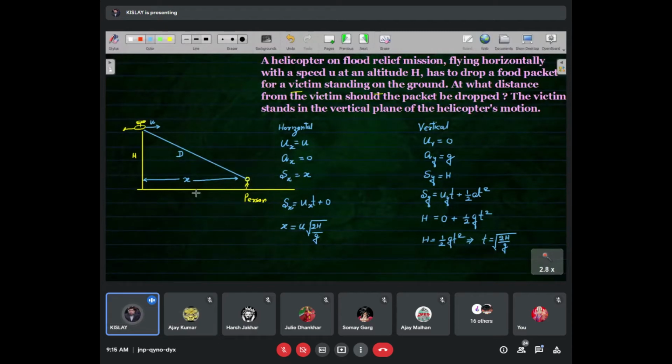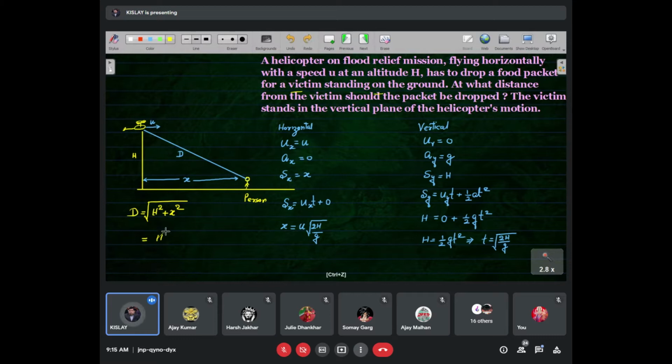Okay, in this way we got the value of x, but here we have to find d. See, from the diagram, d can be written as h square plus x square under root. Now h is given, but x is not given.